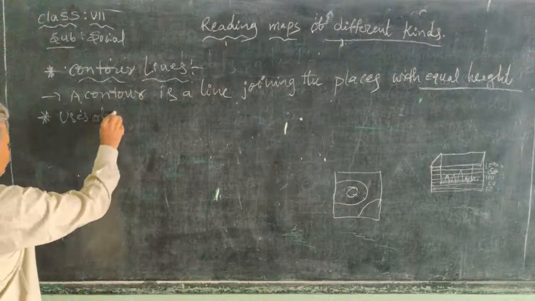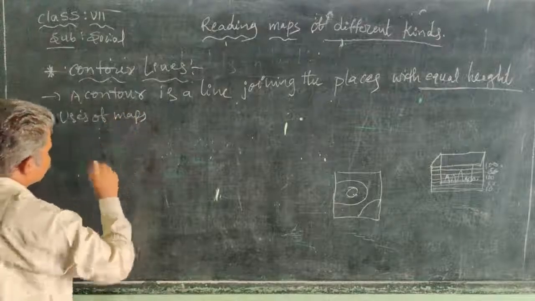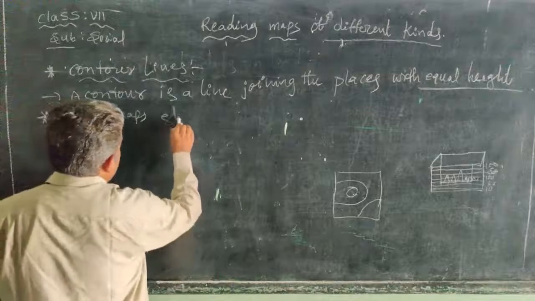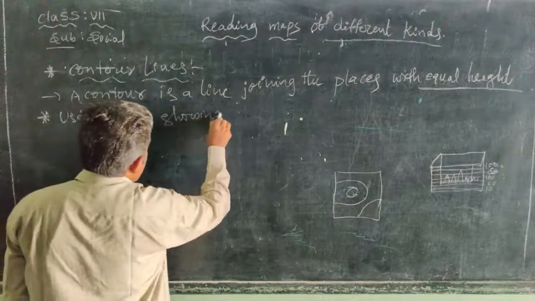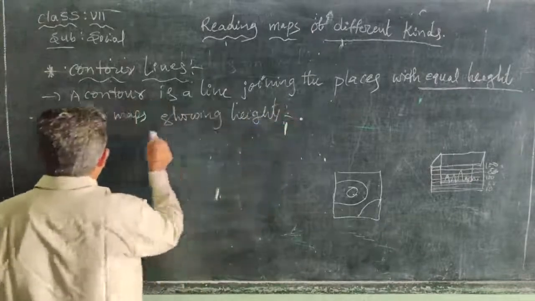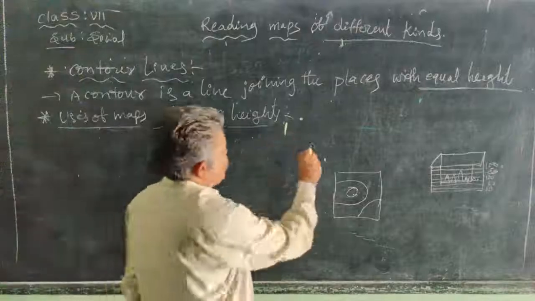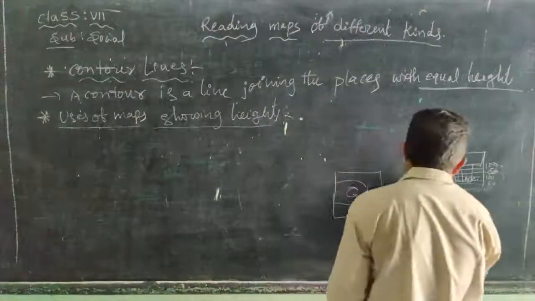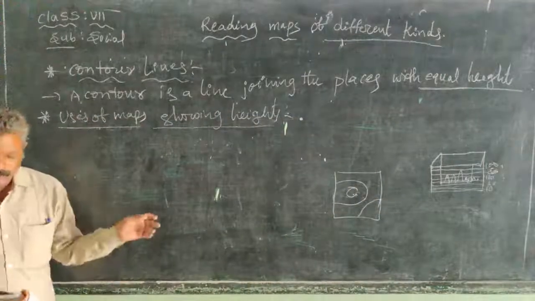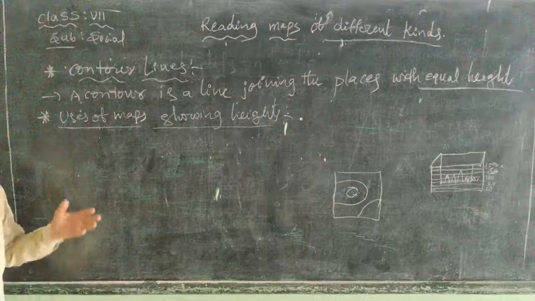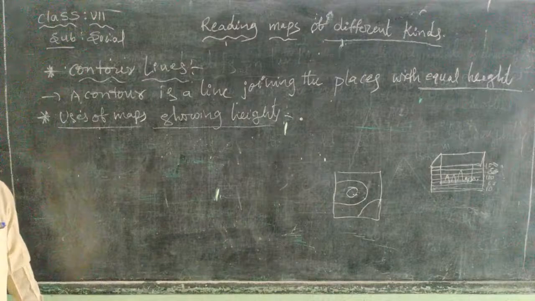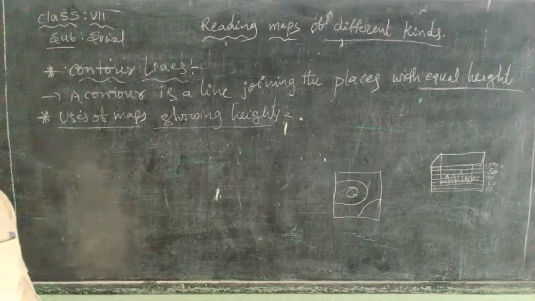Next, uses of maps showing heights. On a flat paper, and next on a map also, we show the height of the land with the help of contour lines. Now, the use of maps showing heights: these maps help us to understand the nature of the terrain.